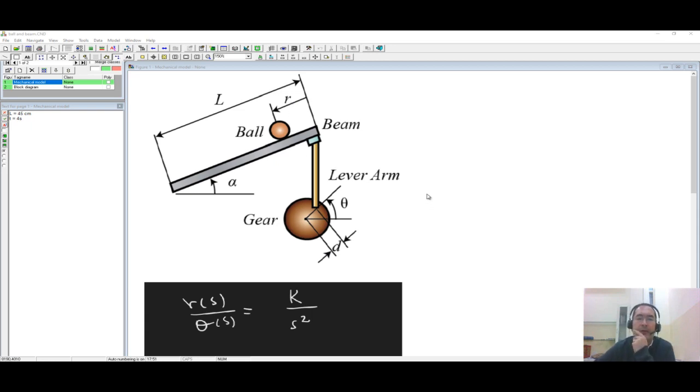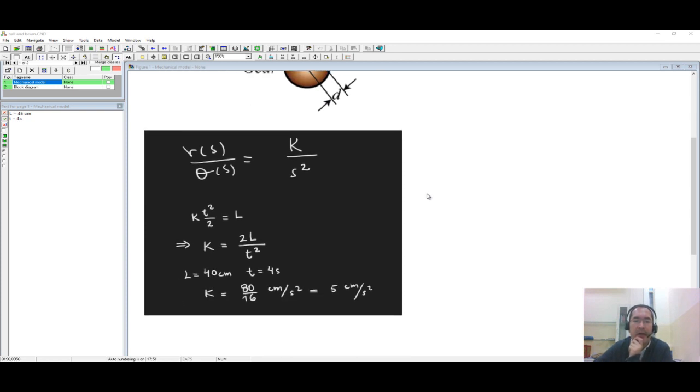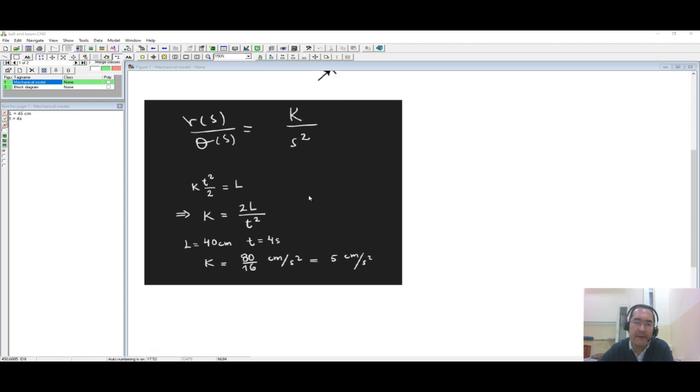Okay, so to explain in a very short way, because maybe I can record a different video to explain all this, here you can see that the transfer function, I will assume a very simple model. In this case, it is just k upon s squared. s is the Laplace variable. And how can we obtain this k? Okay, so I will do it by using a real case.